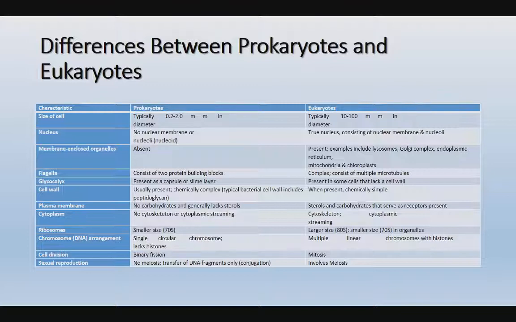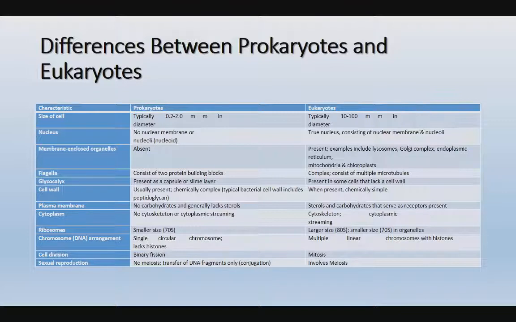Coming to the differences between prokaryotes and eukaryotes, we can study a few characters of both. First, the size of the cell. Prokaryotes are unicellular and come under Monera according to Whittaker classification, typically 0.2 to 2 micrometers in size, whereas eukaryotes are typically 10 to 100 micrometers in diameter.